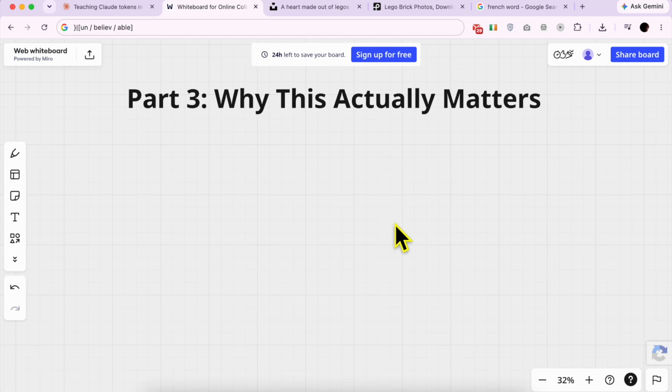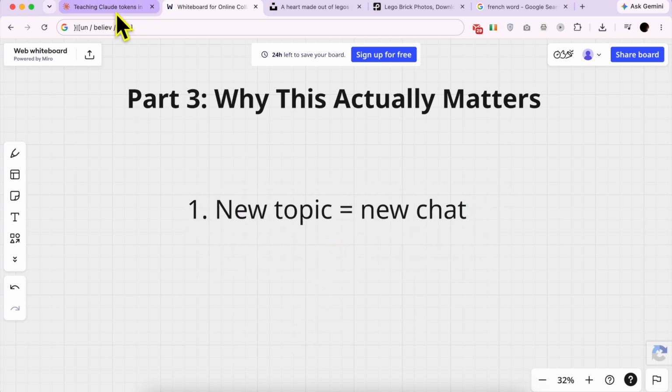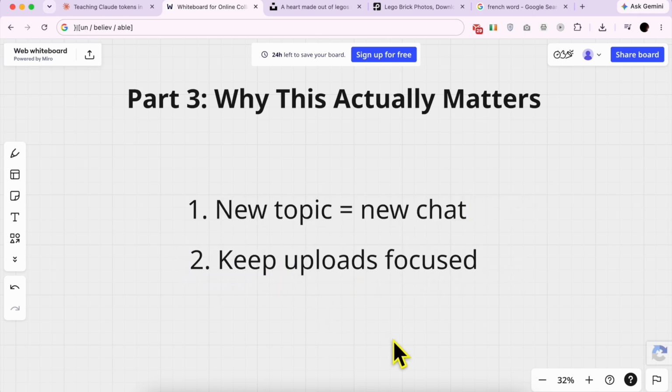Every conversation with Claude has a limit, a maximum number of tokens it can hold at once. When a conversation gets very long, older parts of it can get pushed out, or Claude can lose track of them. This is why Claude sometimes forgets something you said 20 messages ago. Two things you can do about it. One, start a new chat when you start a new topic. Don't keep stretching one giant conversation. Two, a huge uploaded document uses up a lot of tokens right away, so keep uploads focused.